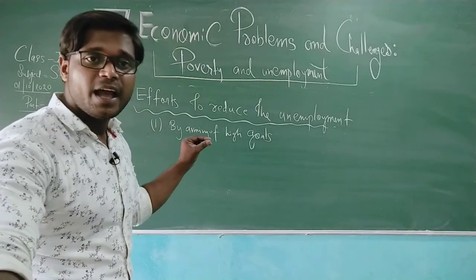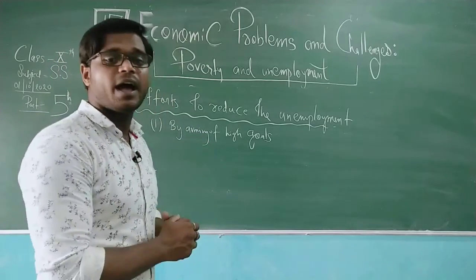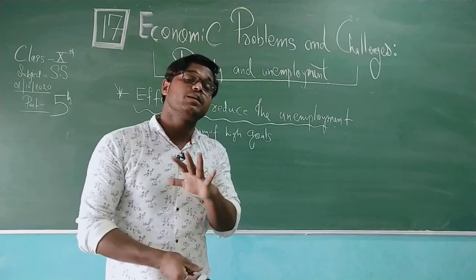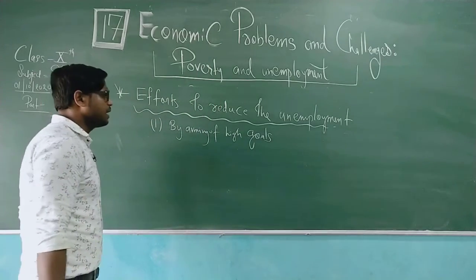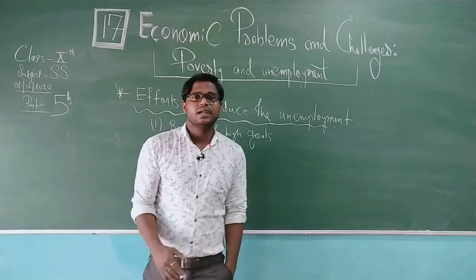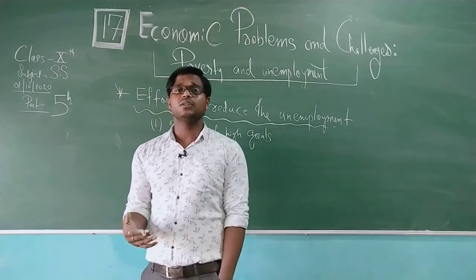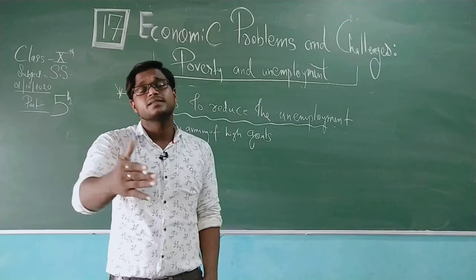So India and the government of India are aiming at high goals, which I'm making you understand on page number 141. So you can go with that. Now by aiming at high goals, industrial development will be done. But what about the other schemes? So we need to also take the schemes along with that.